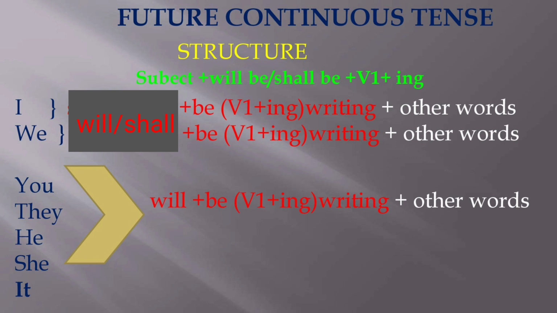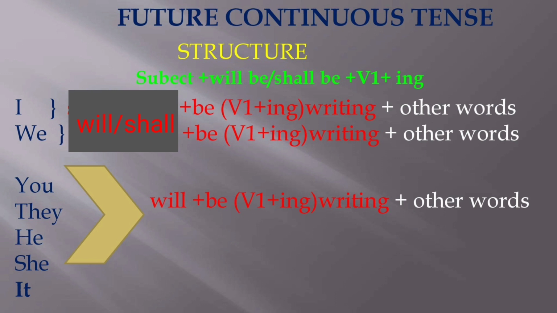Subject plus will be or shall be plus V1 plus ing form. Here V1 means present verb. For the first person singular and plural we use shall be. At the same time we can also use will be.